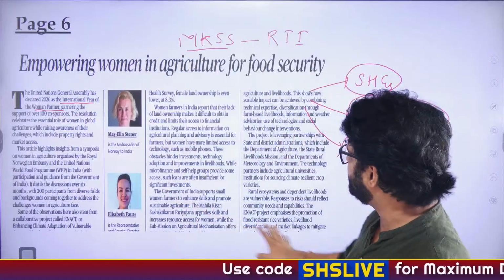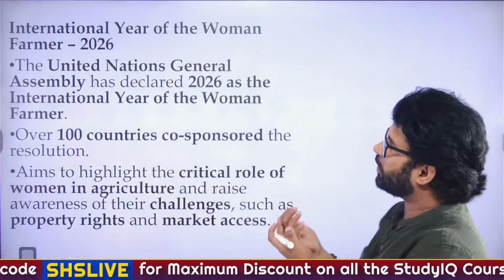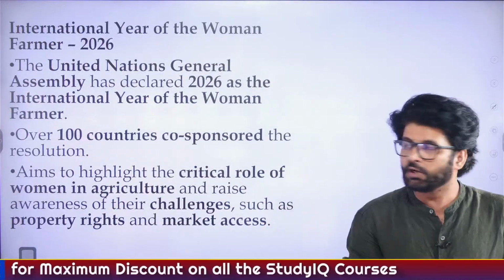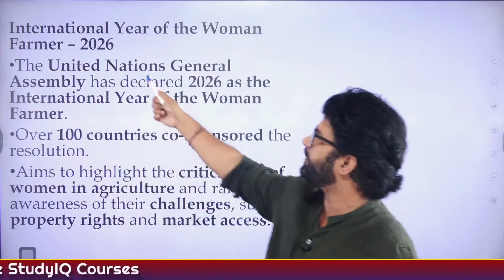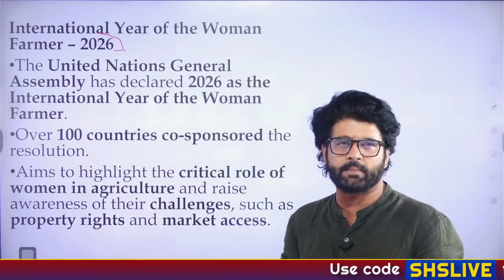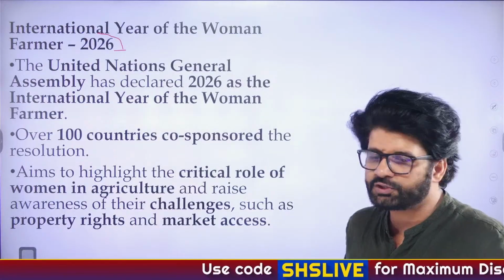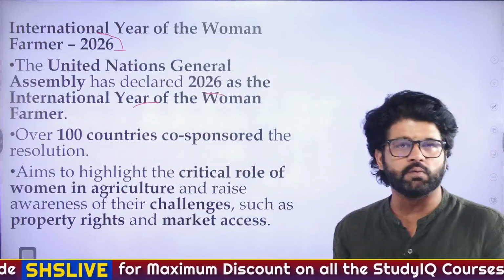We don't need to know everything about this whole article. There are some factual things. Then there are some things important from mains perspective. So here, this is the article, International Year of the Woman Farmer, 2026. Keep it in mind. This year is important. Which particular year is International Year of Woman Farmer? Then the next thing which is important from exam perspective is, who declared 2026 as International Year of Women Farmer?